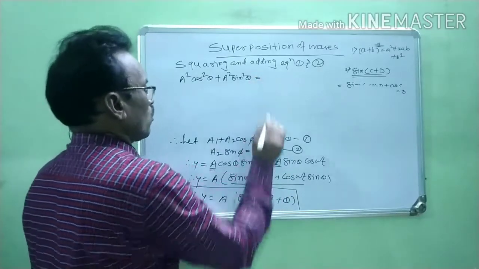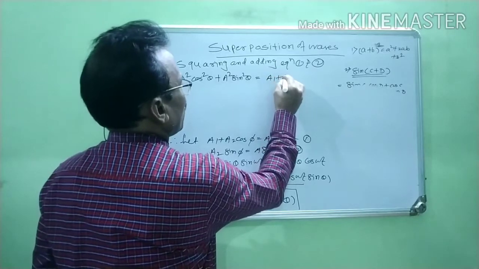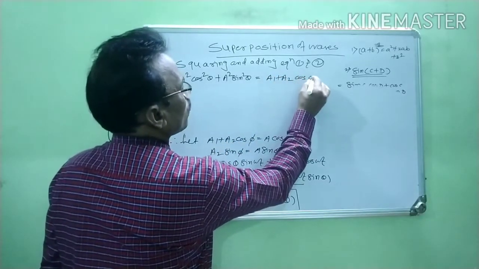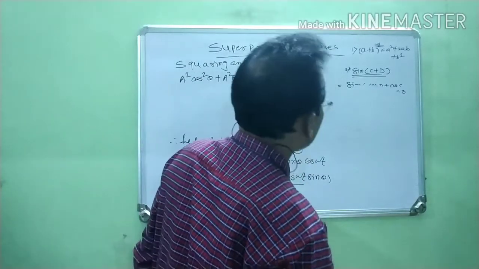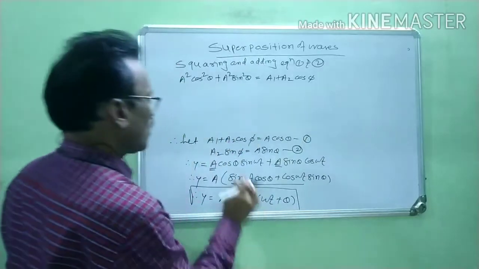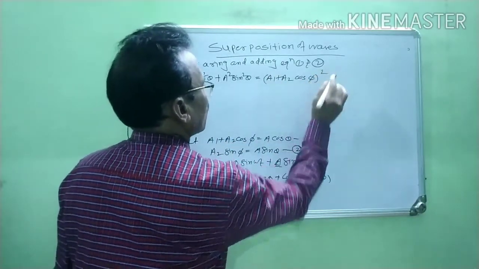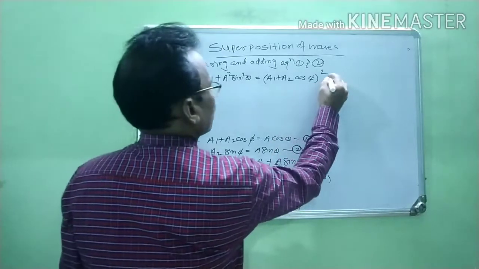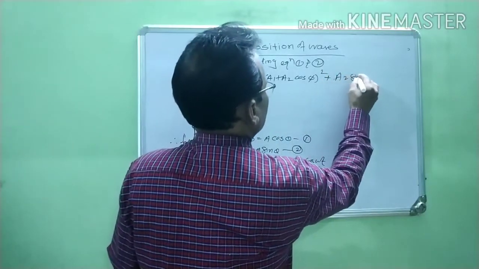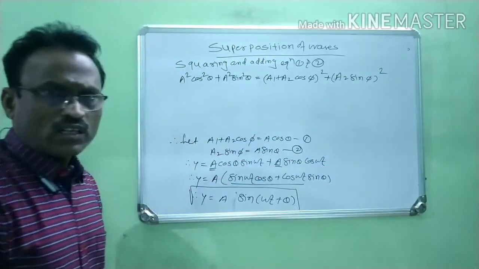This is equal to the square of a1 plus a2 cos phi, bracket squared, plus the term a2 sin phi, bracket squared, right?